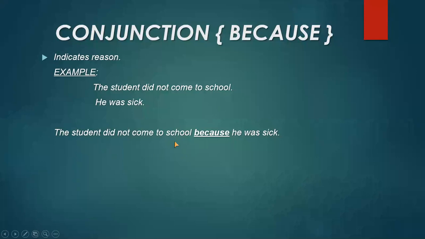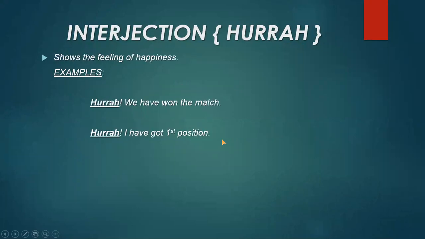Now, remember these things that whenever we join the sentences by adding a conjunction, we always copy the first sentence. We just copy the first sentence. We do the changes in the second one, but not the first one. Remember this point in your mind that we always copy the first sentence and we change the second sentence if required. Otherwise, we just add the conjunction in between them. I hope you are understanding.